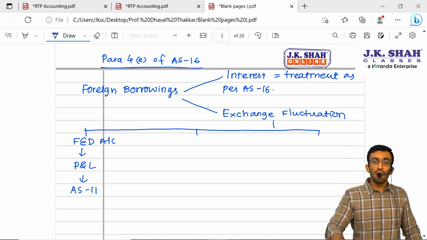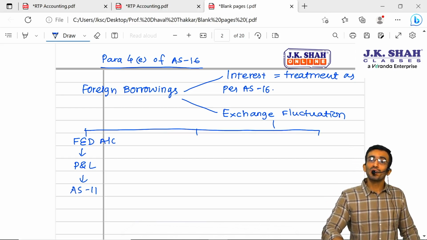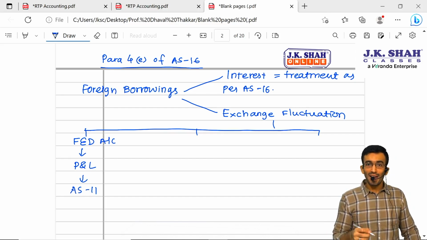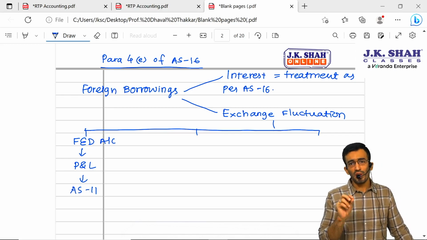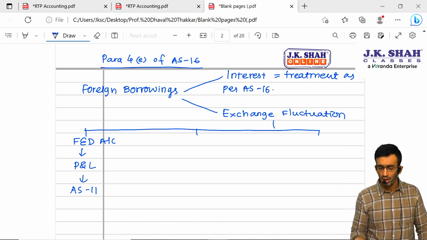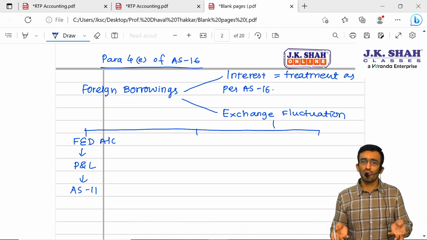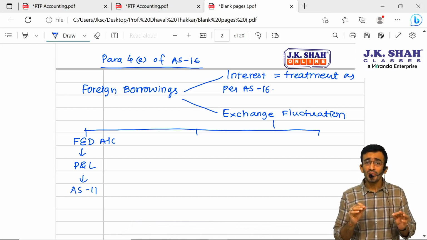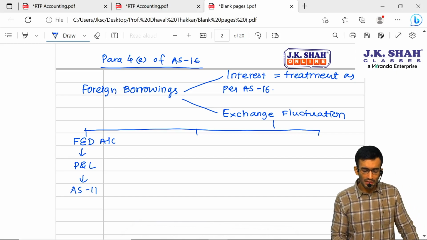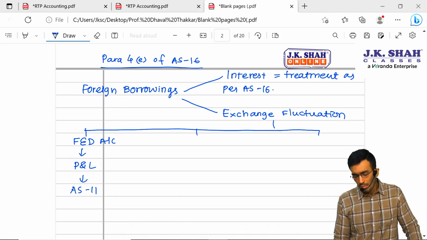So, sir, every monetary item will be translated at closing rate. If we are translating this foreign borrowing, which is nothing but the monetary item, at year end at a closing rate, then definitely there will be something which is called exchange fluctuation, foreign exchange difference. So the first option is nothing but you can transfer this entire exchange fluctuation in FED account and then it will transfer to P&L as per AS 11. So as per AS 11, sir, that will go to P&L.